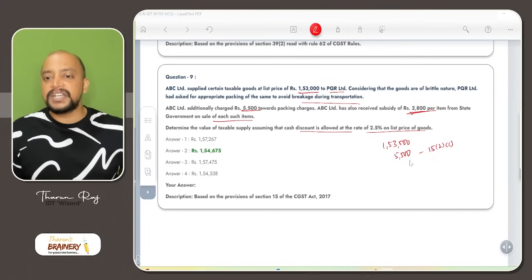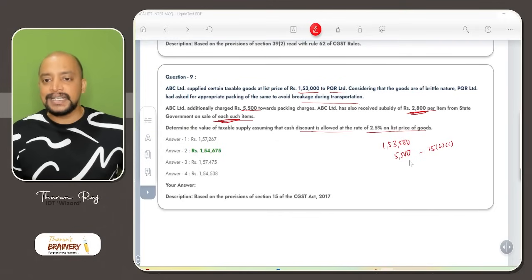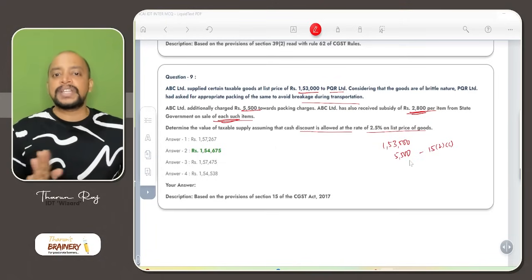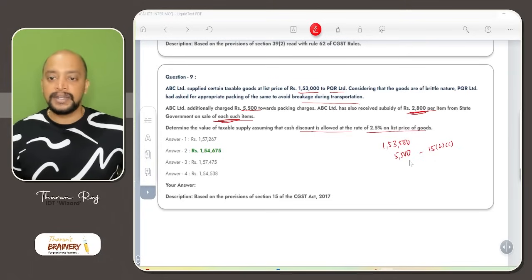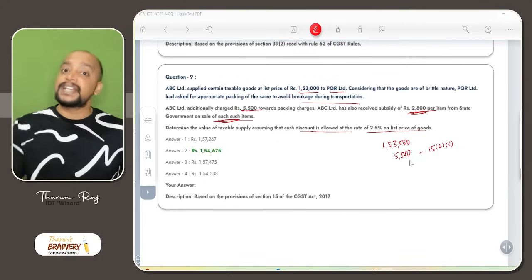And they got a subsidy from the state government. We don't know whether the given price is after considering the subsidy or without considering the subsidy. So in the absence of information, we will assume that the given price is after considering the subsidy. So 1,53,000 is after considering subsidy, meaning this 2,800 is already deducted.